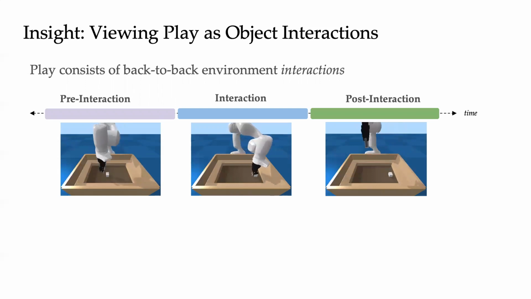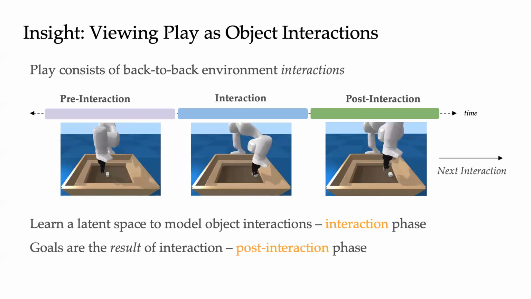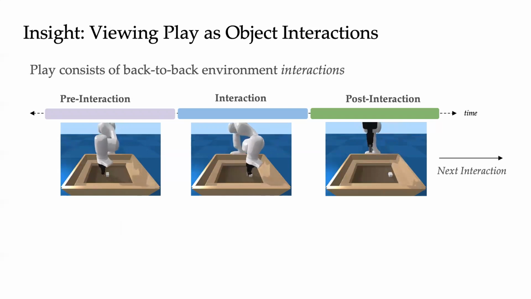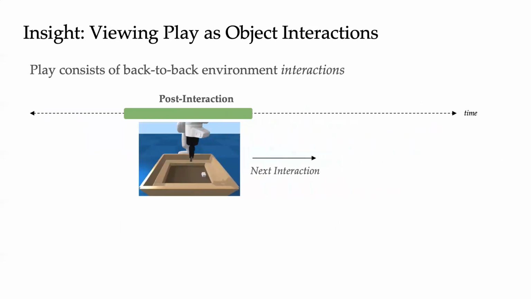effects on the object. Our insight is that by segmenting play into object interactions, we can learn a latent space to model the interaction phase, which will help us learn an imitation policy. Furthermore, we provide informative goals to the policy by defining goals to be the result of an interaction. Importantly, the post-interaction period is just the same as the pre-interaction period of the next interaction.